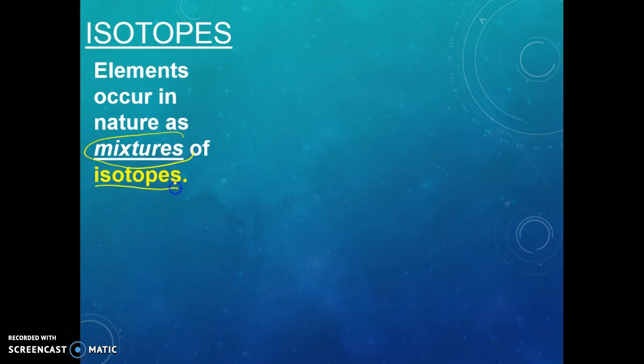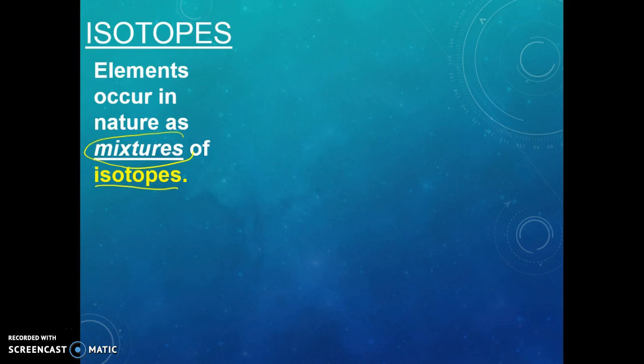Now you're going to say, but Ms. Stover, elements aren't mixtures. No, they're not. But what we're trying to get at is that the particles are not exactly the same. They are different because they have different numbers of neutrons. So elements, even though they're pure substances, have this quality of a mixture because they do not have atoms that are exactly alike.